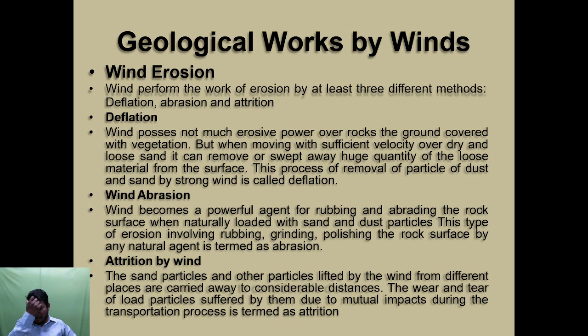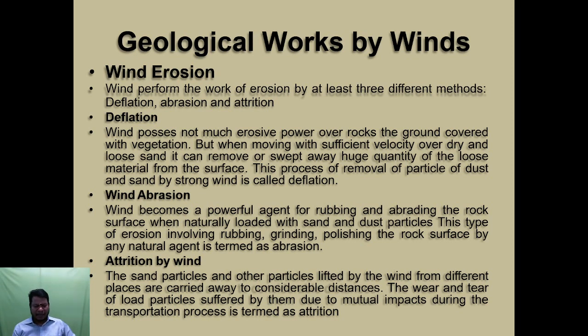What is the meaning of abrasion? Wind becomes a powerful agent for roughing and abrading rock surfaces when it is naturally loaded with sand and dust particles. This type of erosion, involving the roughing, grinding and polishing of a rock surface by any natural agent, is termed abrasion. Next one is attrition.